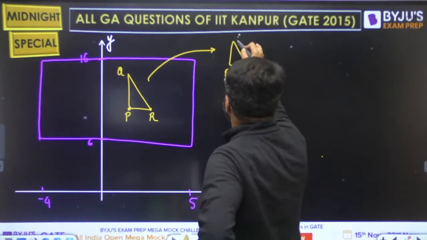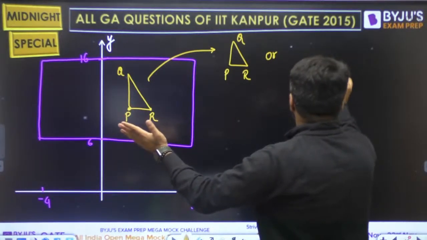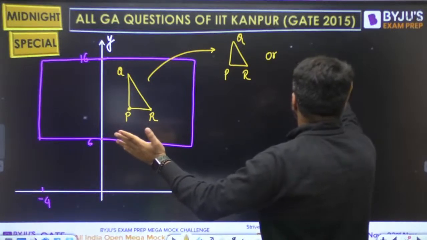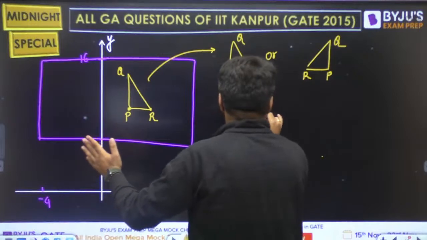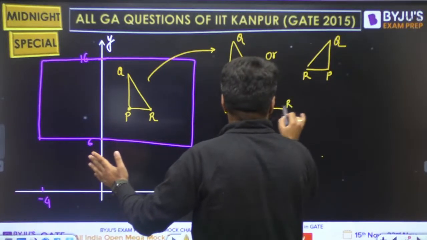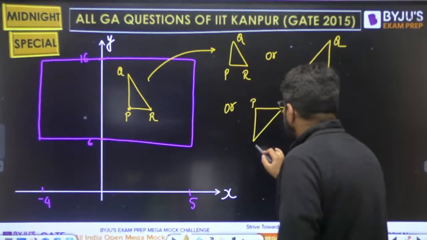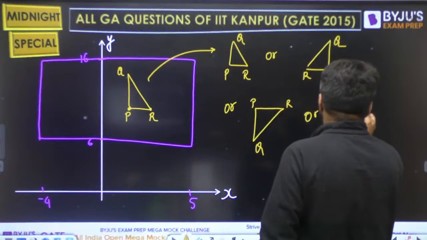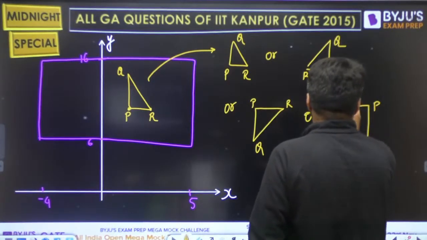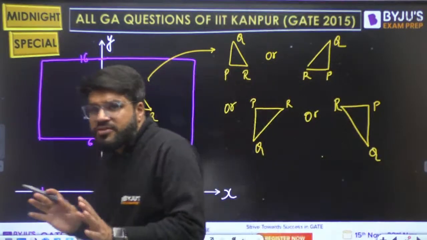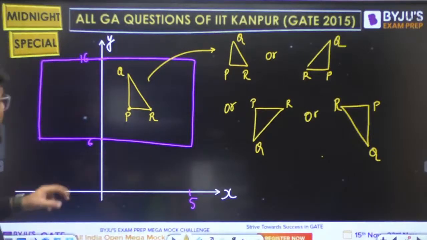Only thing is PR should be parallel, और भाई R left की तरफ भी तो हो सकता है ना. P is the right angle and PR is parallel to the X axis, so that is also a possibility. Or the next possibility is same direction of PR but Q can be downside. भाई Q नीचे की तरफ भी तो हो सकता है, right? Or reverse PR again. So these are the 4 types of shapes you can obtain, but we don't require the 4 types of shape. Okay, the solution lies very simple.